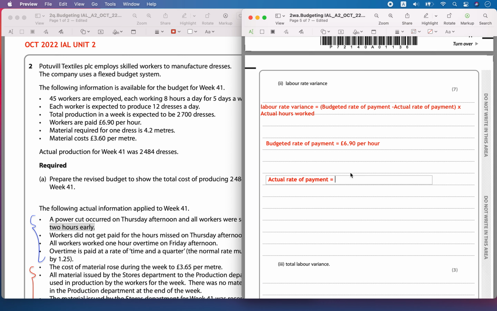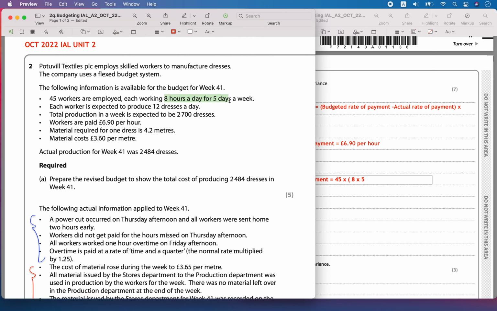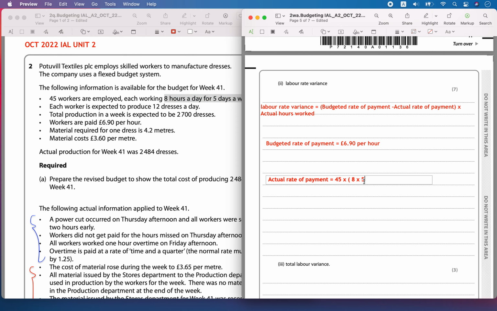So 45 employees, and they had to work 8 into 5, 8 hours per day, 5 days a week. So 45 employees, each had to work for 8 hours per day, and for 5 days a week, but they didn't, because they missed 2 hours.